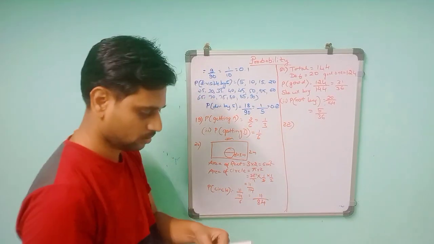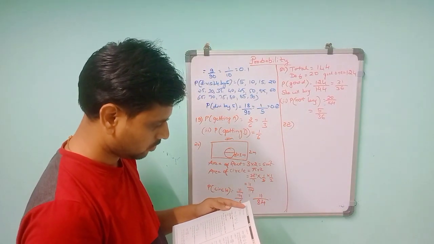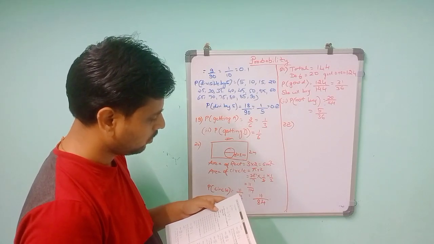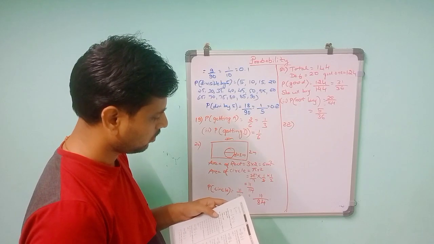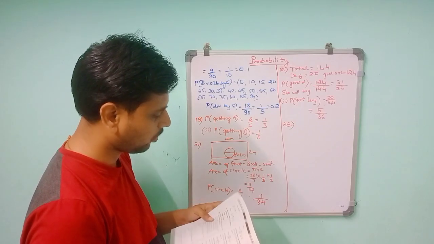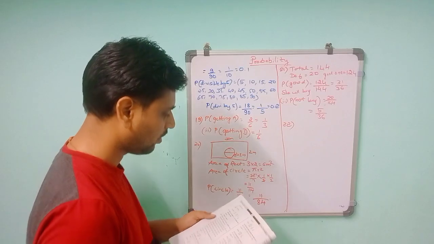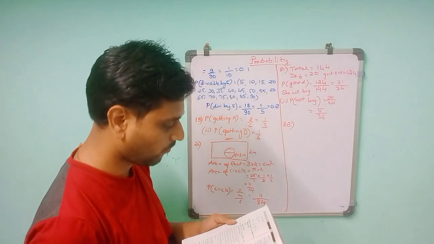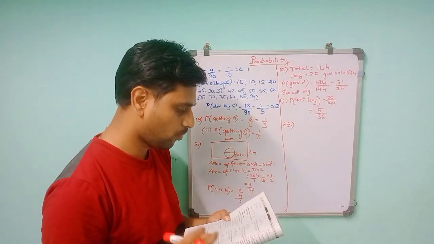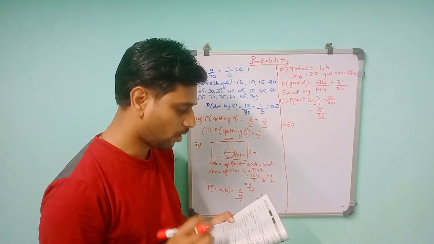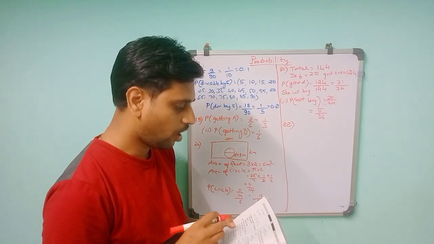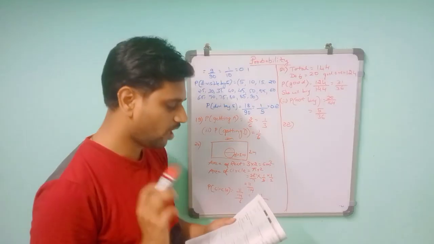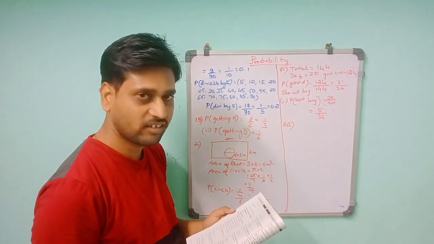22nd. Refer to example 13. Complete the following table. So the sum on 2 dice. When 2 dice are thrown randomly, the possible outcomes are, as in the diagram you see in example number 13: 1,1; 1,2; 1,3; 1,4; 1,5; 1,6; 2,1; 2,2; 2,3; 2,4; 2,5; 2,6, up to 6,6. If you throw 2 dice, these are the possible outcomes. So the total will be 36 possibilities.